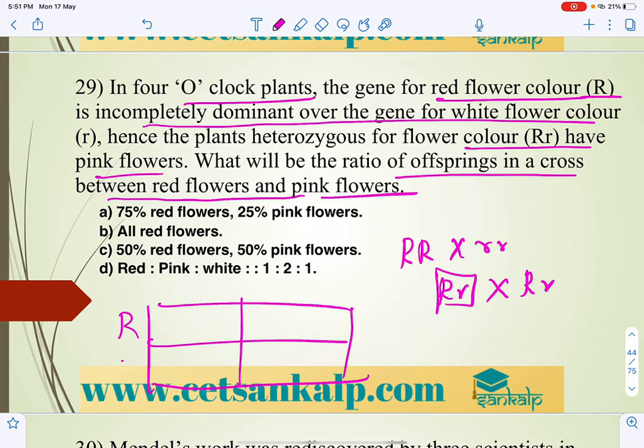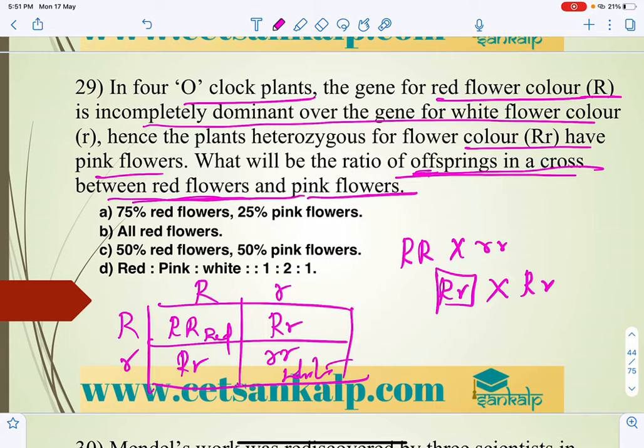Here R, so RR generally will give the red color, and then RR' pink, and then R'R', what is that? That is white. So if you consider this, what will be the ratio of offspring in the cross between red flower and pink flower?